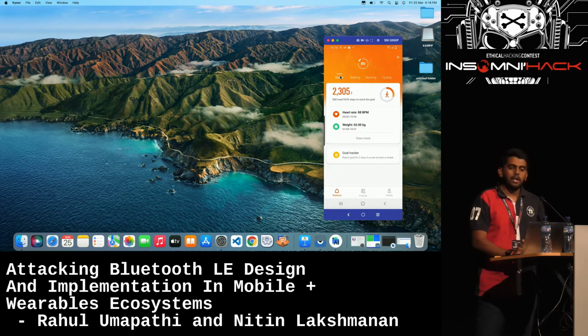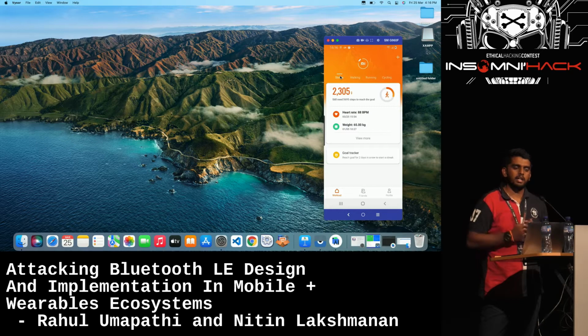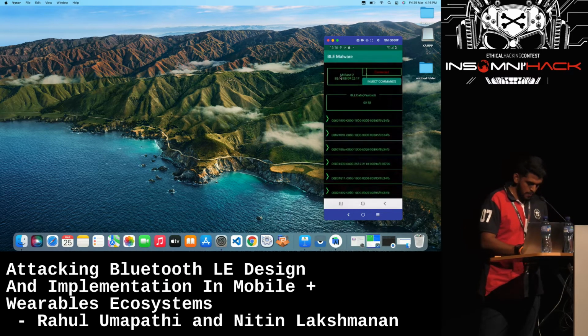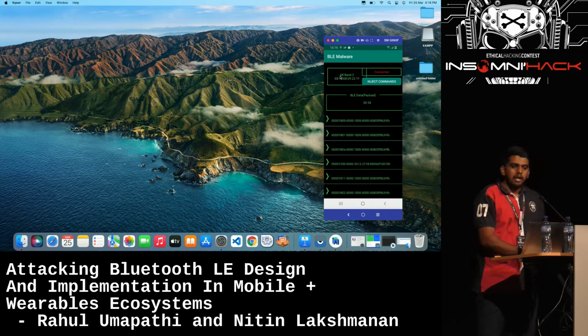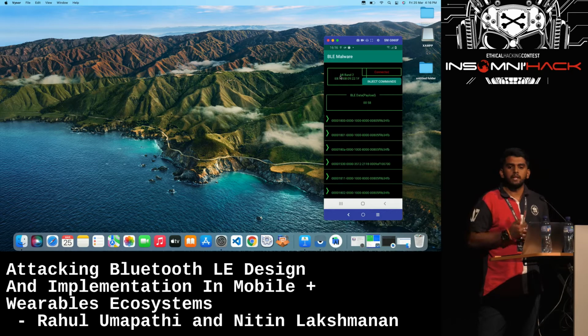Now, let me introduce a malware app, which will be sitting on my Android phone, sniffing the traffic and stealing the step counts and calories that the actual Mi Band is sending to the application. This is the malware app that I'm using for the demo, developed by DeepArmor.